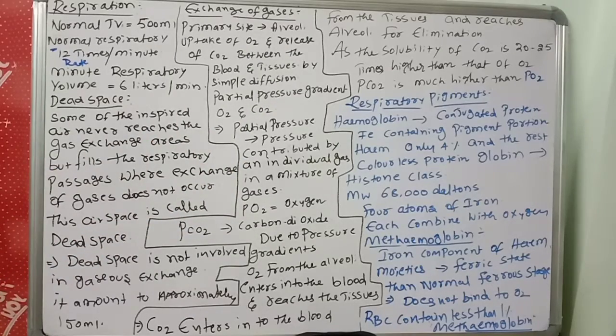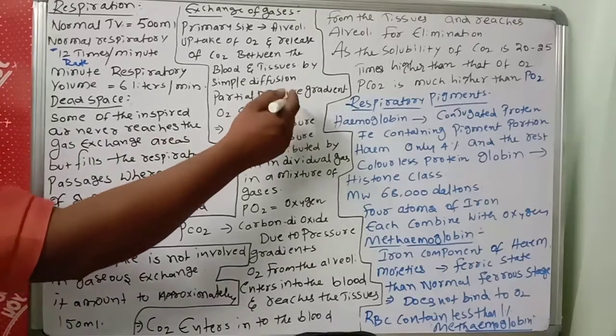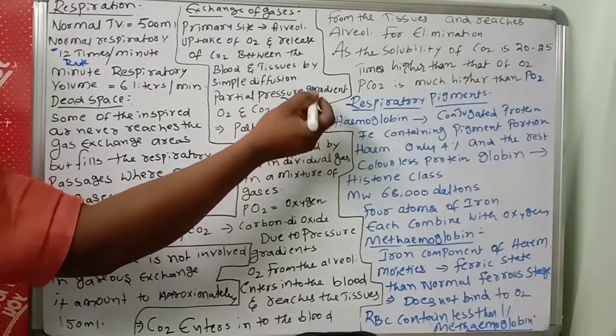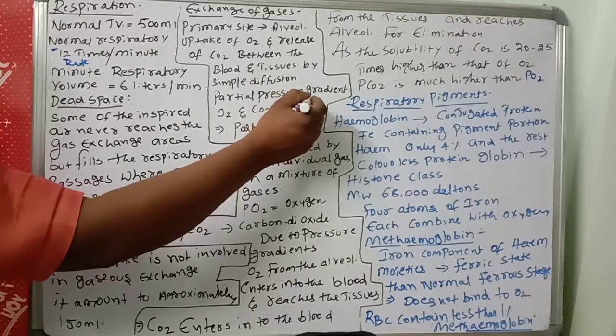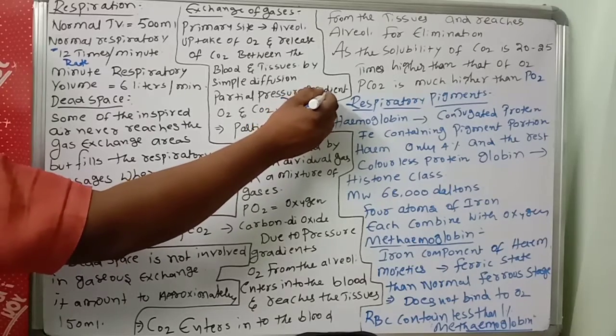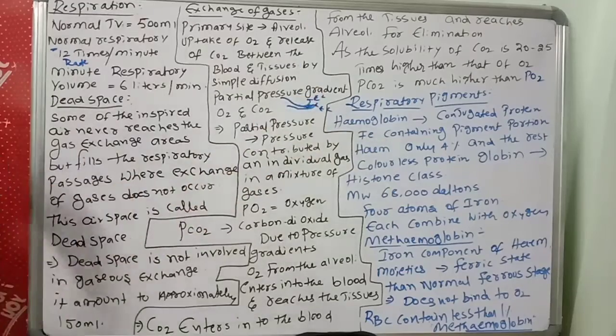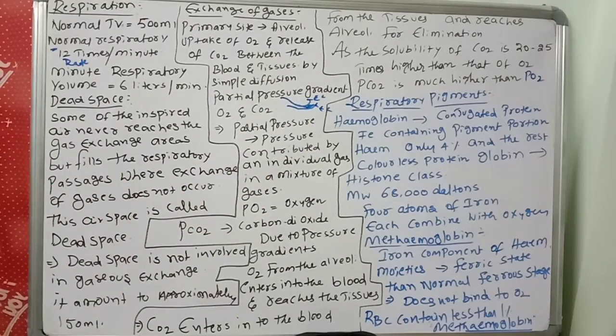You know the diffusion membrane. What is the diffusion membrane? The epithelial cells of alveoli, the endothelial cells of blood capillaries, and the basement membrane. These three together are called the diffusion membrane. It is about 1 millimeter, very thin in size. Through that only, the diffusion process will take place.